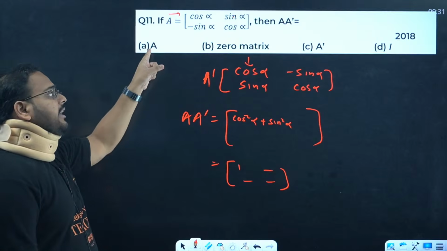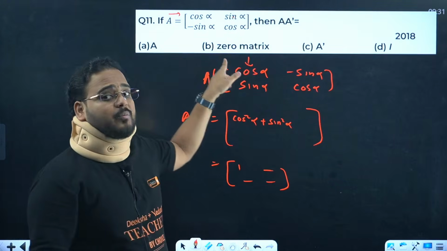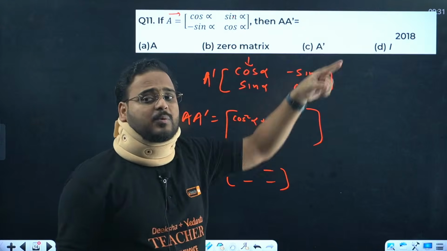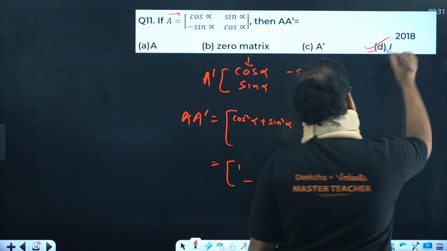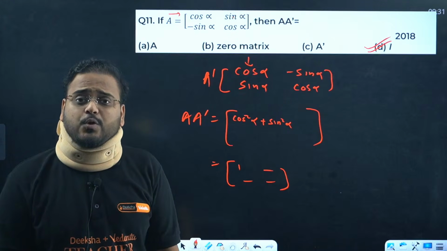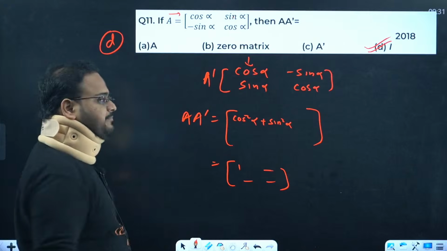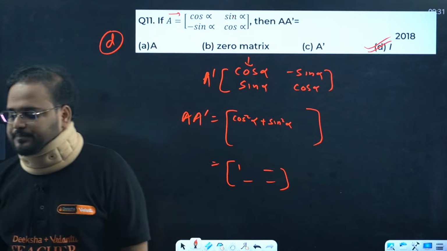Think about it. Can you get 1 in A? No. Can you get 1 in the 0 matrix? No. A dash? No. Which option will be there? D. Can you solve this question within 10-15 seconds? Yes. So this is how you manage time. And this is the PYQ, by the way.